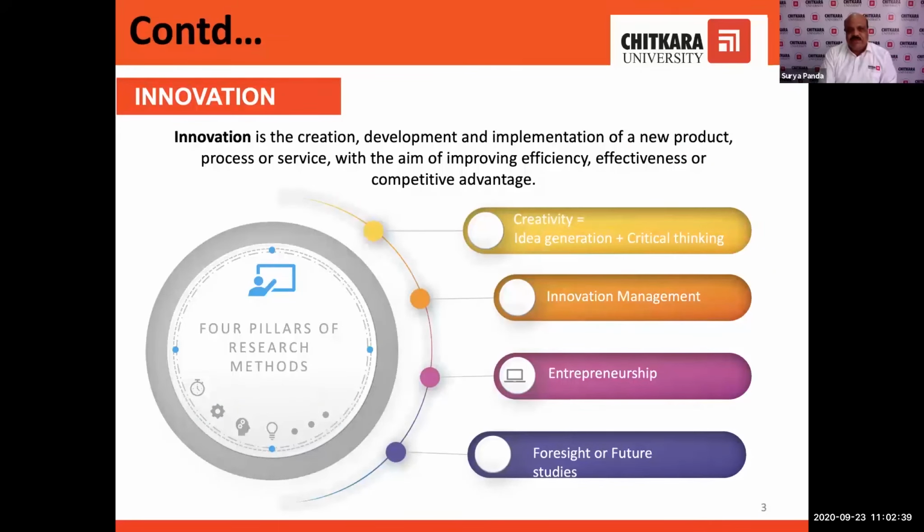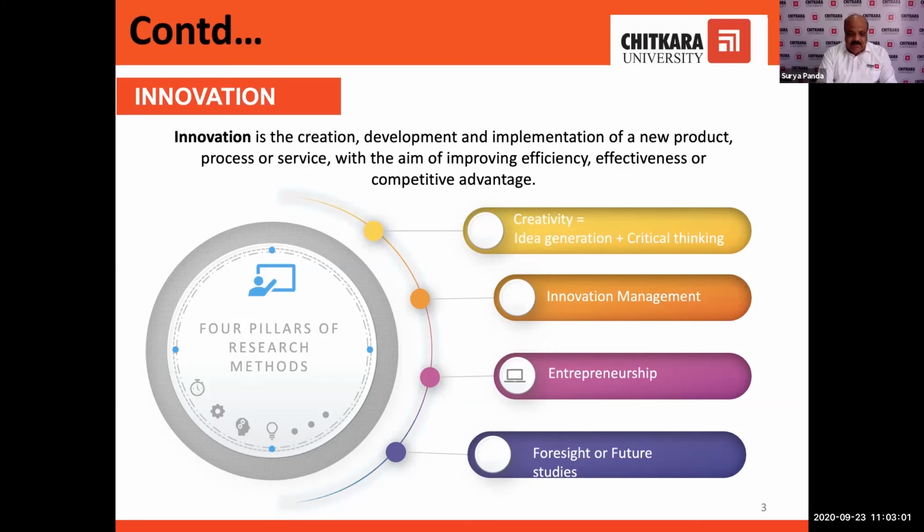Now you see, innovation, this is the creation or the creativity, which is the ability to generate novel and useful ideas, is the need of the innovations.